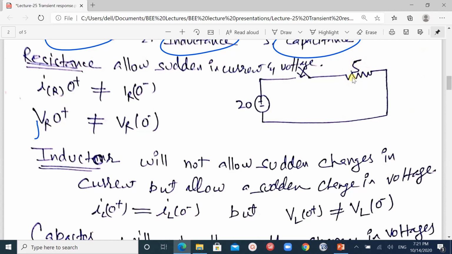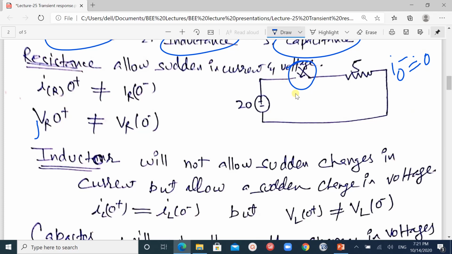Let's say the resistance is 5 ohm and the voltage is 20 volt. When the switch is open, there is no current flowing in the circuit, meaning IR at 0 negative is equal to 0.